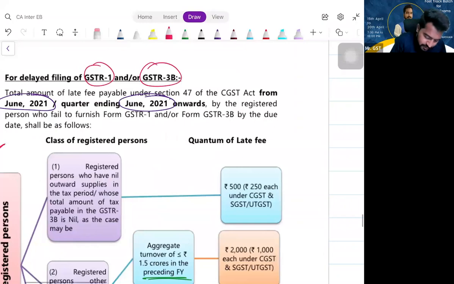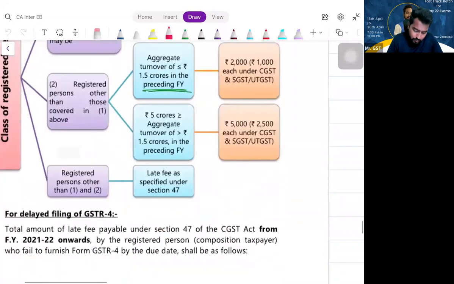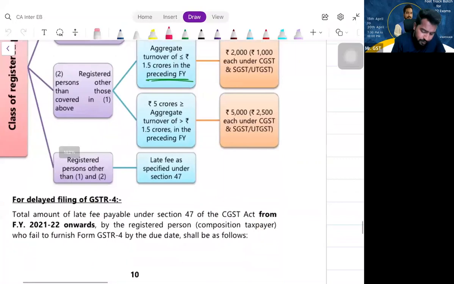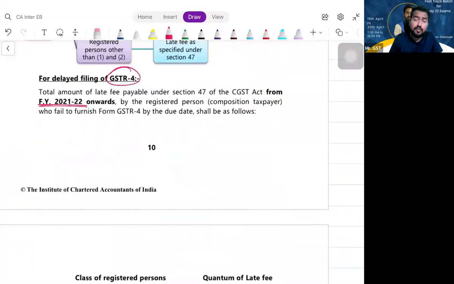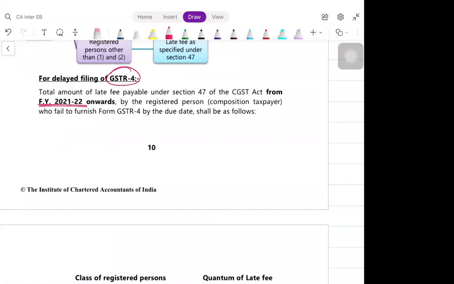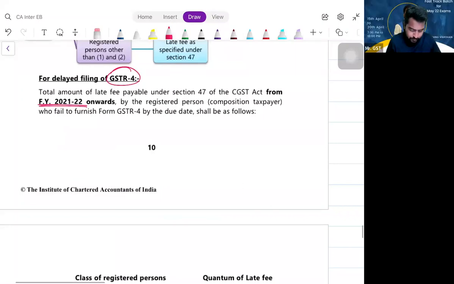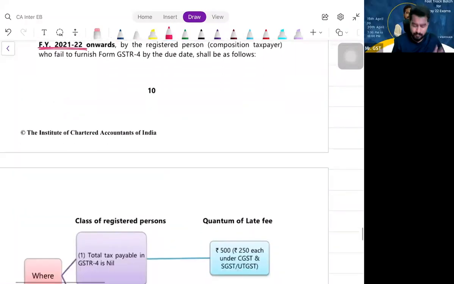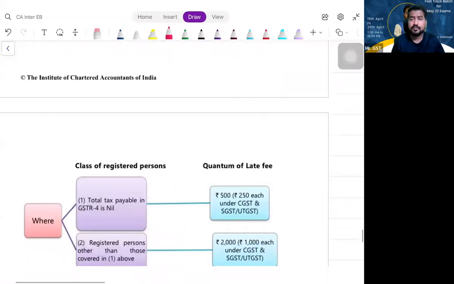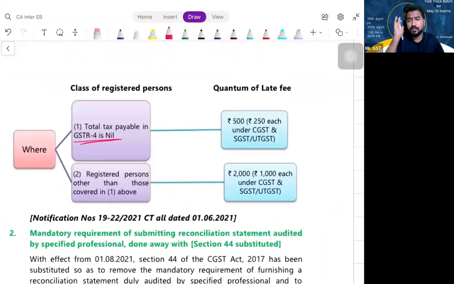Now there is an amendment for GSTR 4 also, for delay in filing GSTR 4 from the financial year 21-22. GSTR 4 you will file on what basis? What is the periodicity? Monthly or quarterly? Half yearly? Annually. Annually, right? So from financial year 21-22, they gave the relaxation. What is that? Here it is simple. Is it a nil return GSTR 4? What is the maximum late fee? 500. 250 plus 250. I will compute on a daily basis, but the maximum, we are talking about the cap.